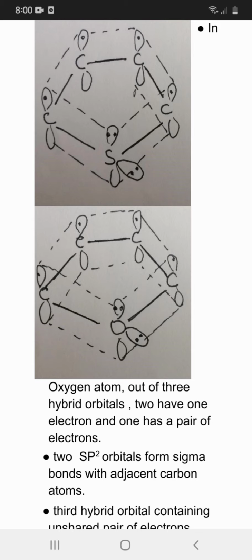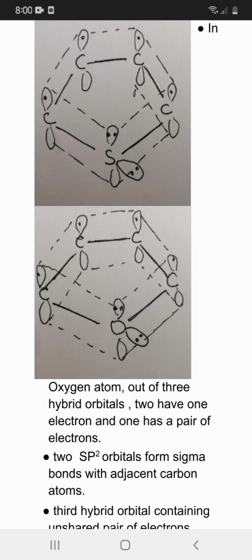Aromatic nature of pyrrole, furan, and thiophene. They exhibit aromatic character because they are cyclic and planar. All the atoms in the ring are sp2 hybridized. There is a pi electron cloud above and below the ring of carbon. They follow Huckel's rule of 4n plus 2 pi delocalized electrons, where n equals 1, so 4n plus 2 pi electrons equals 6 pi electrons.